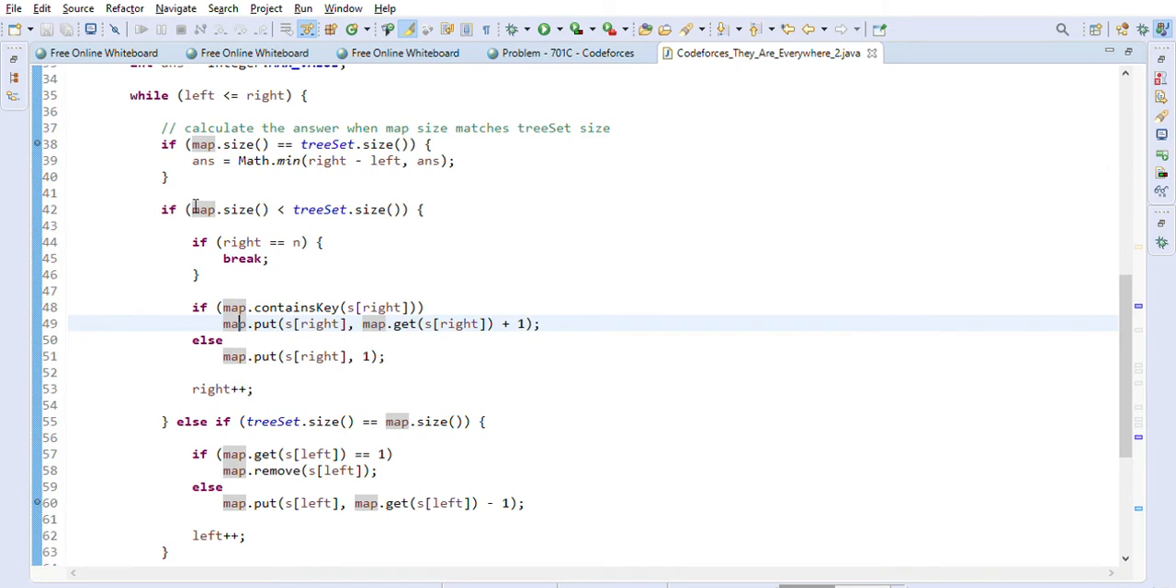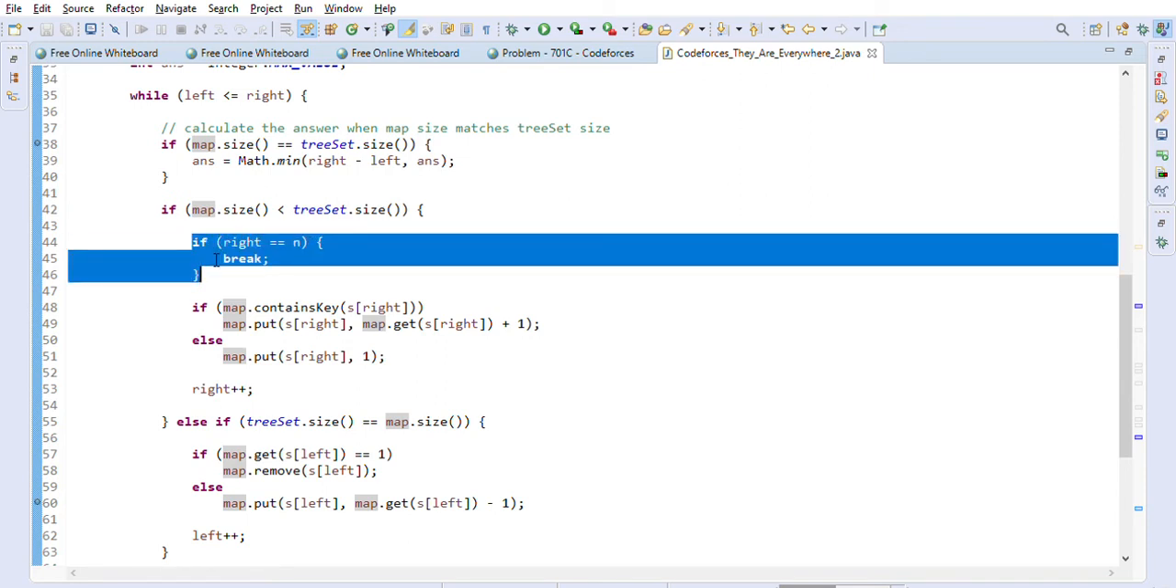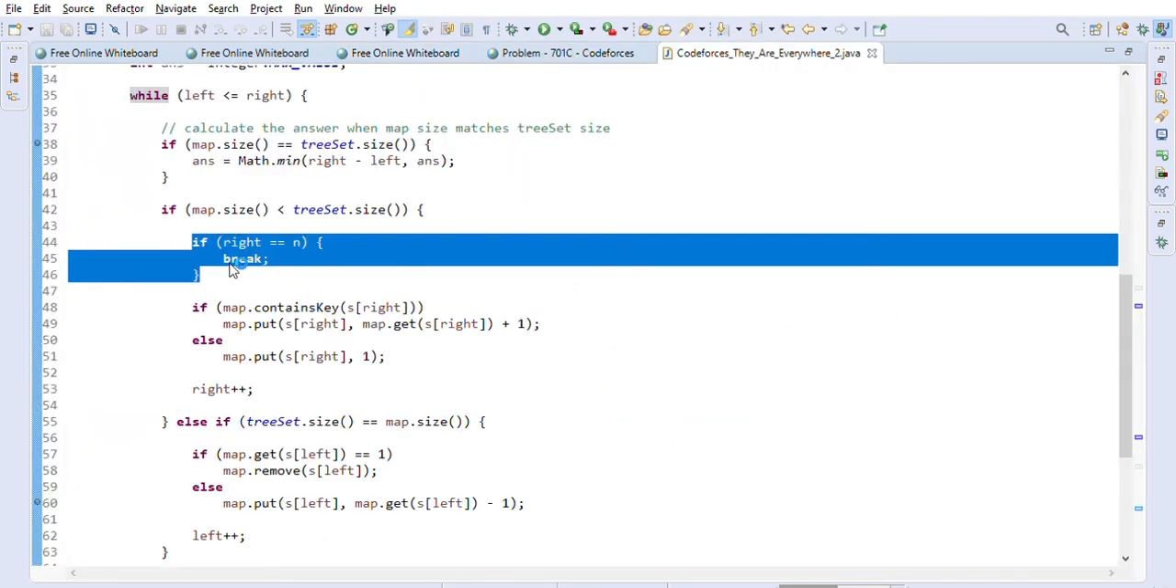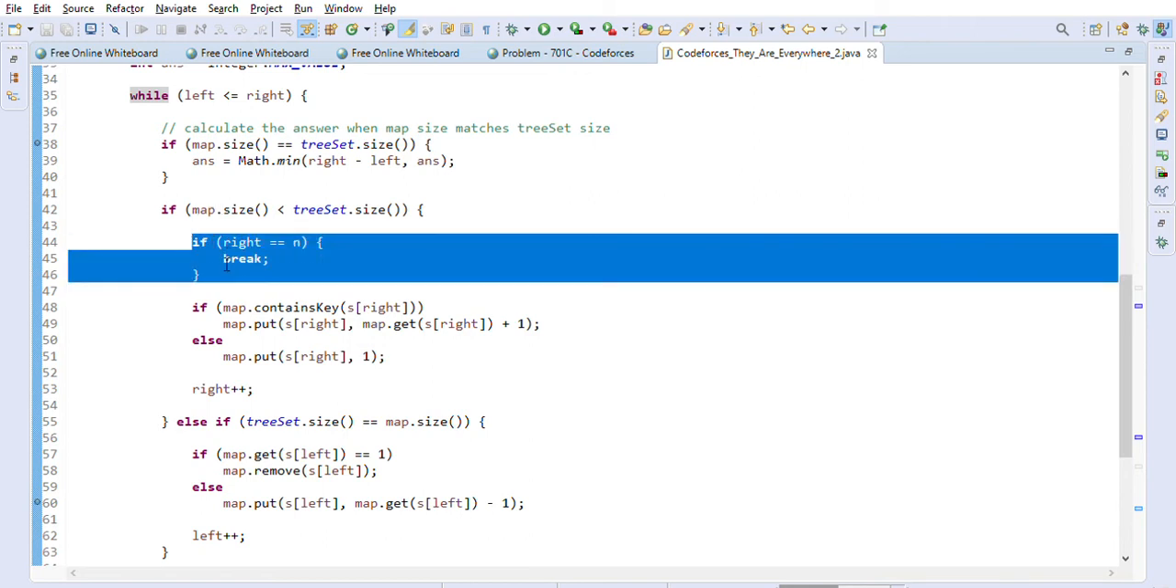After that, if the map size is less than the tree set size, first we will check if right is equal to n, then we will just break out of this loop. This happens when the left pointer moves to the b and right is at the 6. It means that we already found the smallest string, so we will break out. That takes care of the breaking out part, because when we found the smallest possible string with all the different characters present in the original string, we will break out.